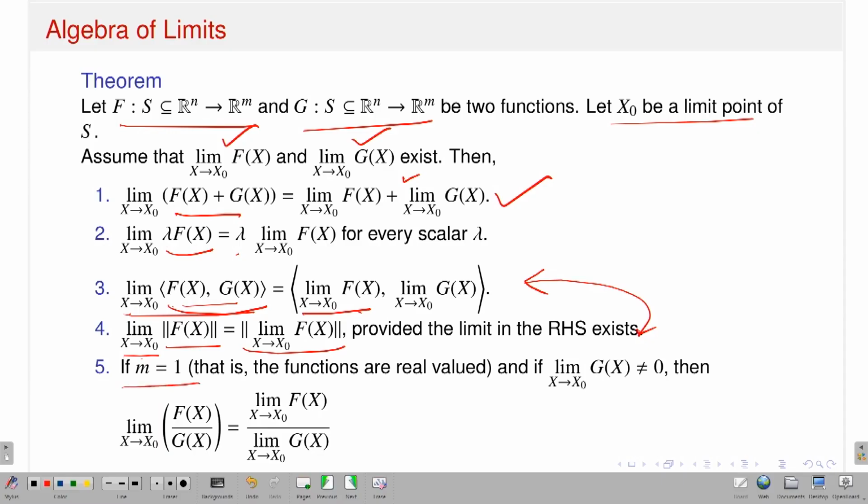In particular, if I take m equal to 1, that means if I have real valued functions, then I can have the notion of division. So I can talk about, if the limit is non-zero, the limit of the quotient: the limit as x approaches x naught of f(x) by g(x) is the same as the limit as x approaches x naught of f(x) divided by the limit as x approaches x naught of g(x). Because I am taking m equal to 1, I am real valued, so division makes sense and I can do that.